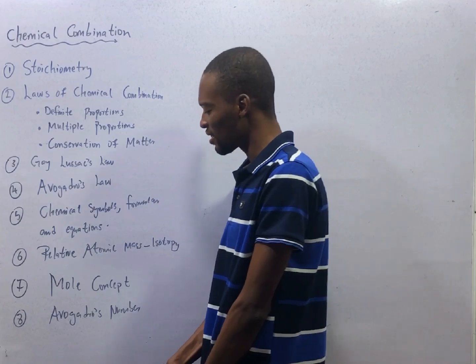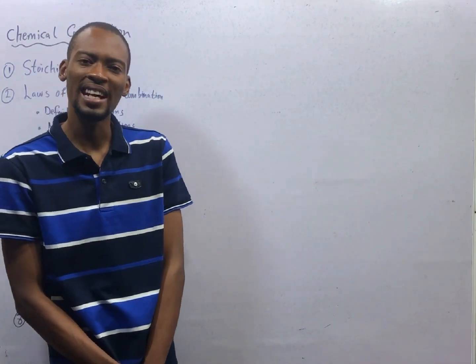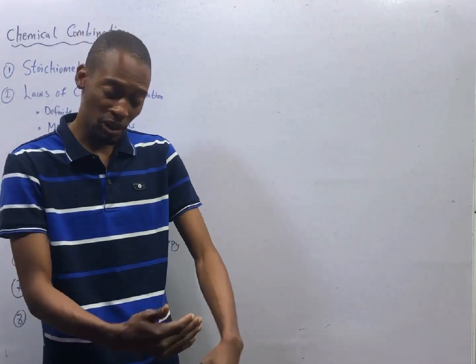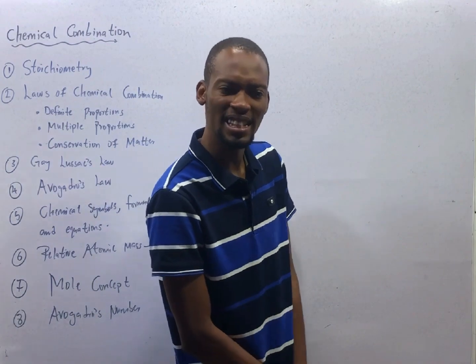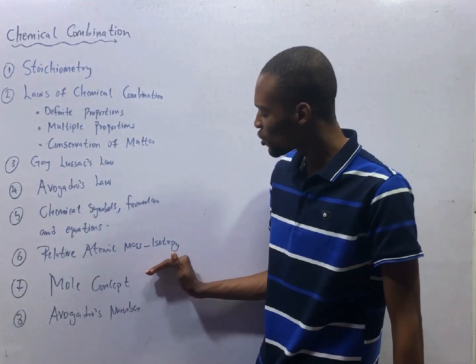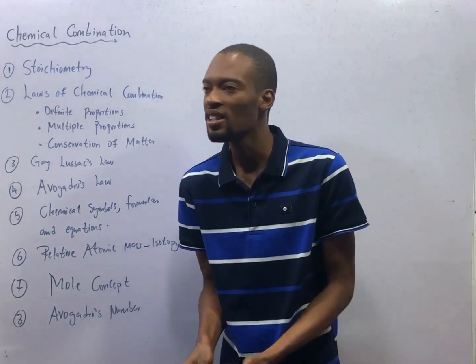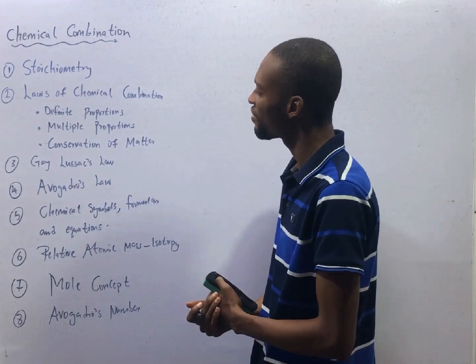Masses of all elements are not whole numbers because of isotopy. When you see atoms with the same atomic number, they have different atomic masses. Chlorine: you have chlorine-37, chlorine-35, the same chlorine, different masses. That is isotopy. So how do we then calculate to arrive at the relative atomic mass of chlorine to be 35.5?